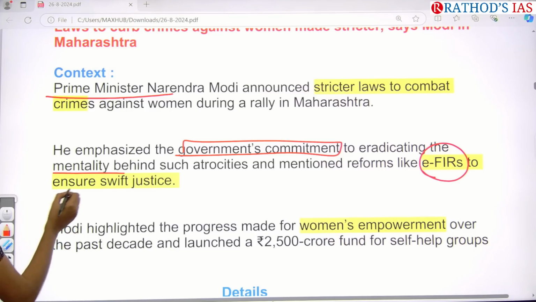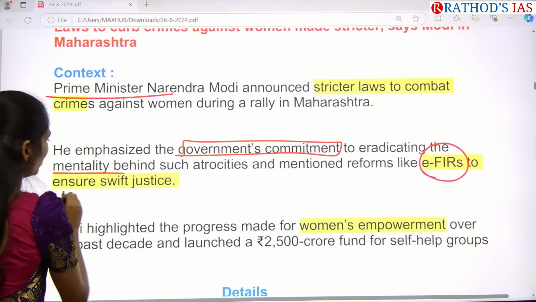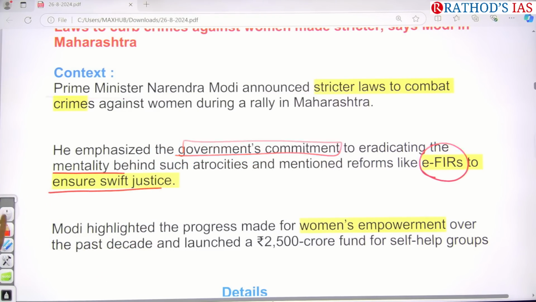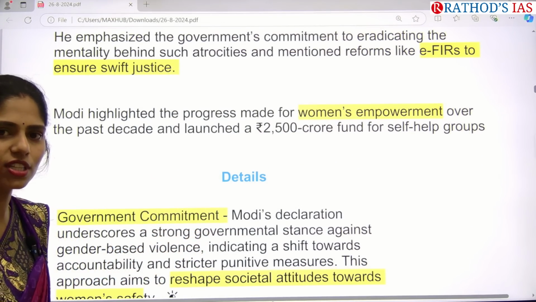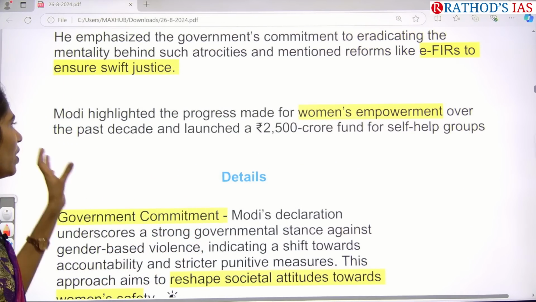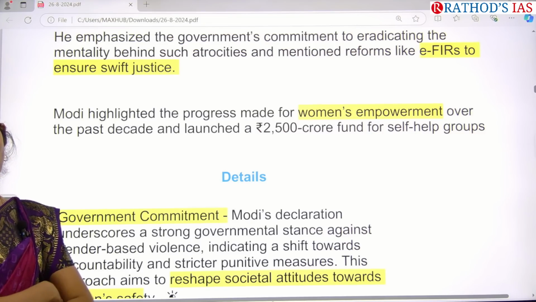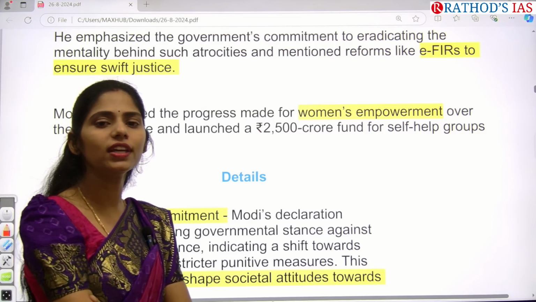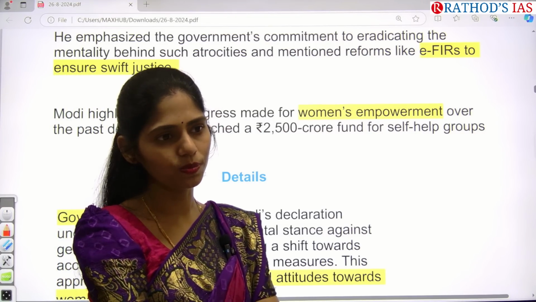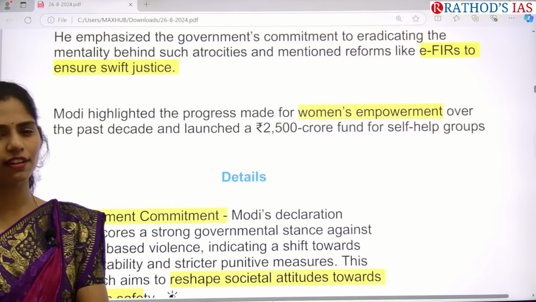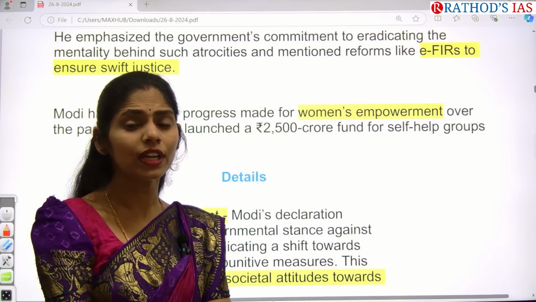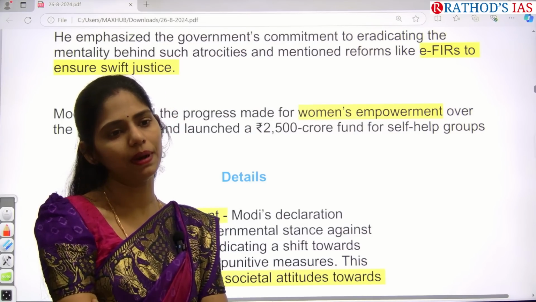We came up with these EFIRs to ensure swift justice. Our Prime Minister also stressed that we are making progress towards women empowerment over the past decade, and that the government is increasing funds for self-help groups. Why do we need to focus on funds for self-help groups? We can make women economically empowered.